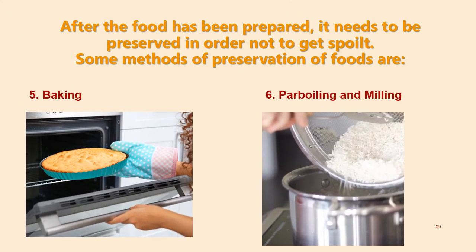Then another method is what? Baking. Baking is mostly on our snacks. You notice they bake meat pie, cake, and all that. So baking is also a way to preserve food from getting what? Spoiled, because when they bake a cake, that cake can last for a very long time, but when it's not baked, it will get spoiled. Then parboiling and milling are also methods of preserving food. So when all these food are preserved, it will be able to do what? To stay long.